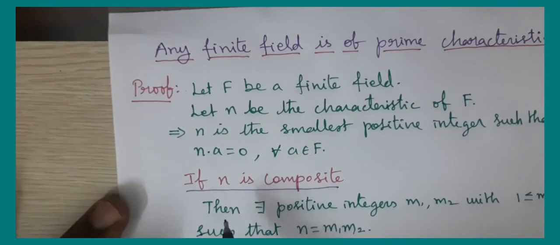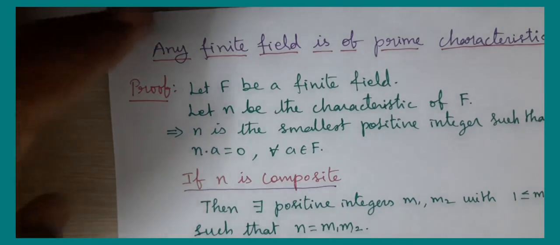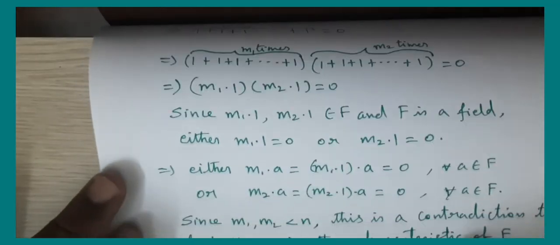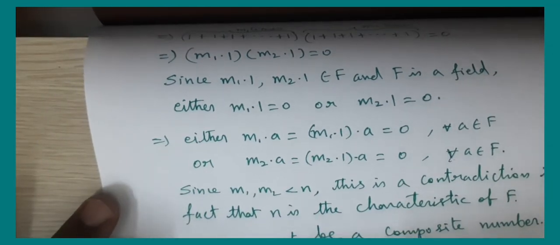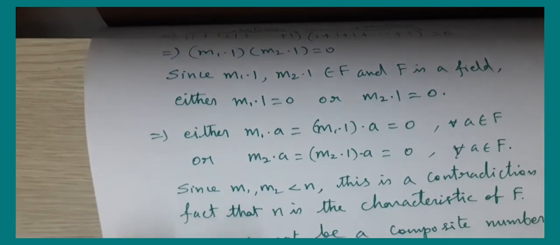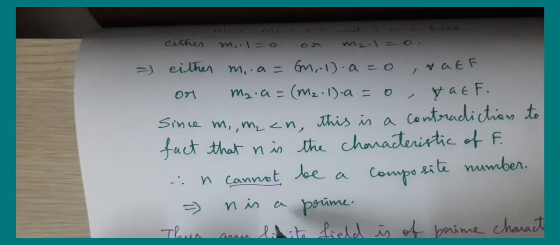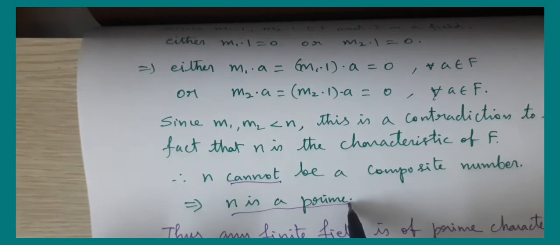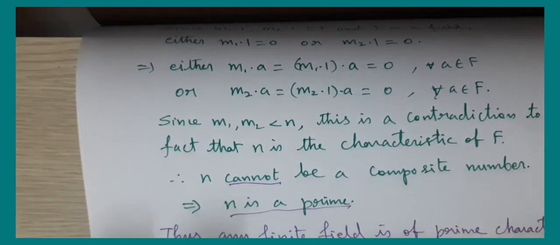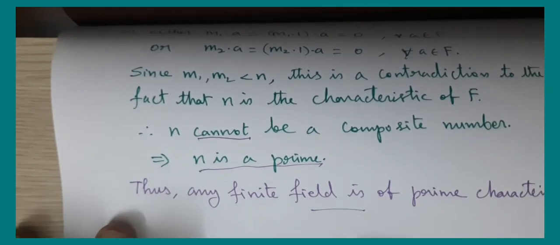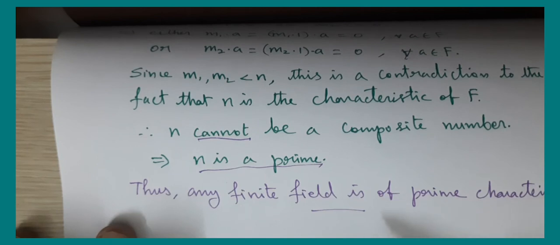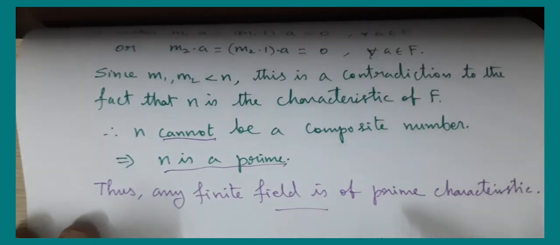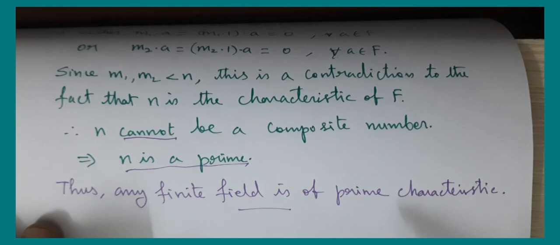Why does this contradiction arise? Because we took as if n is a composite number. Therefore, n cannot be a composite number. Therefore, n is a prime. Therefore, if we take any finite field, the characteristic of the field must be a prime number. Okay, so I hope this is understood.